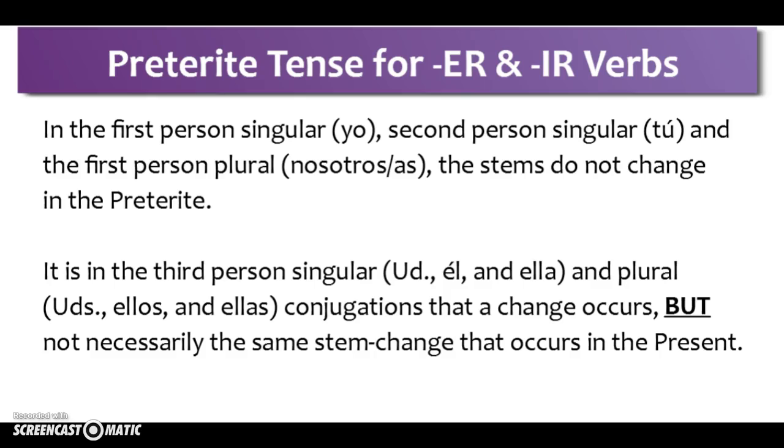They do not happen when we are conjugating for yo, for tú, for nosotros or nosotras, and if we're in Spain, for vosotros and vosotras, meaning they don't change their stems when we conjugate for the first or second person, whether it's singular or plural. The stem change does happen in the third person conjugation. Singular, usted, él, and ella, and plural, ustedes, ellos, and ellas. We will do a stem change. Let's take a look at what that stem change actually will be.